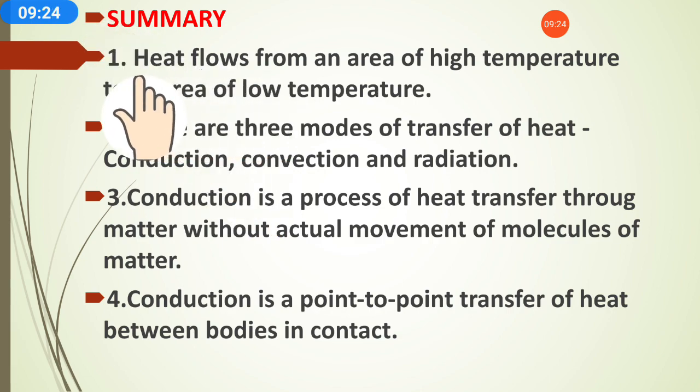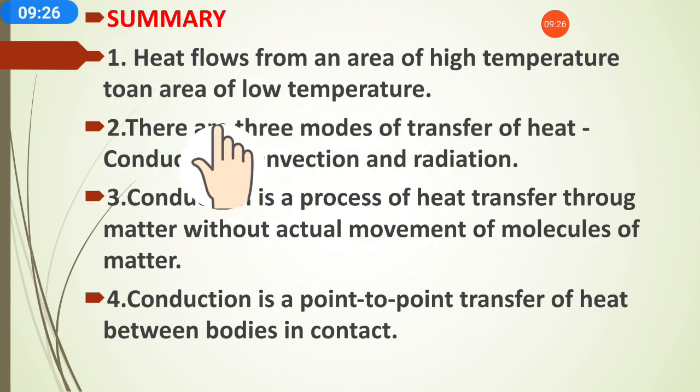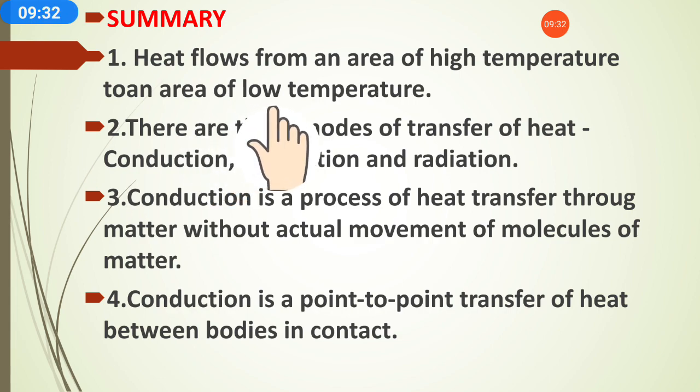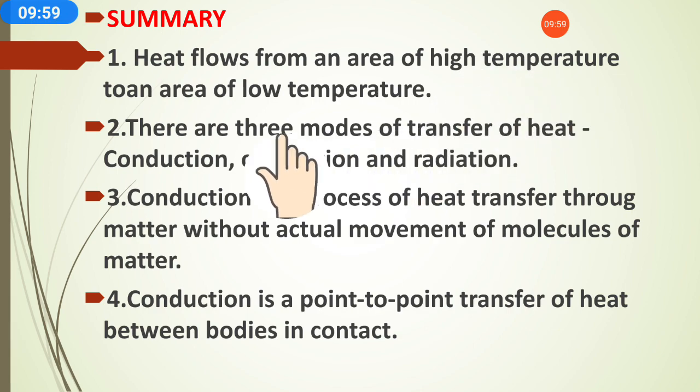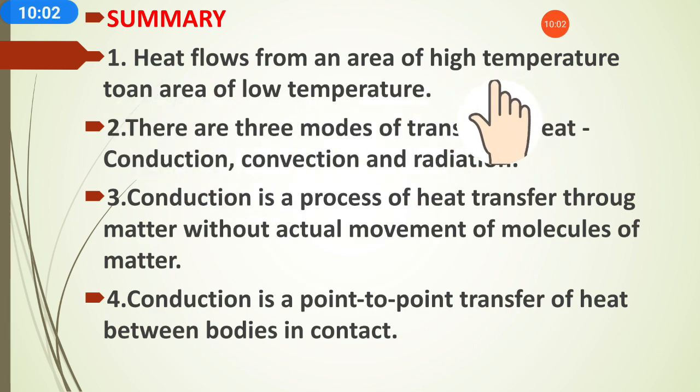Summary. Heat flows from an area of high temperature to an area of low temperature. Always remember, heat energy flows from high temperature to low temperature. For example, when we touch a heated pan, the pan has high temperature and we are of low temperature, so the pan gives heat to us and we feel hot. High temperature gives heat to low temperature, flowing from high to low.